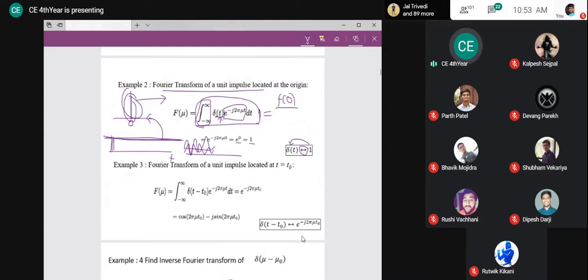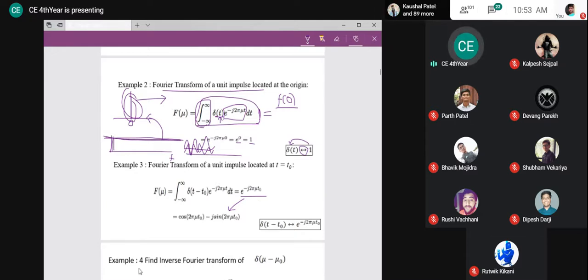Now, the result that you have just calculated has another representation of the same thing, since the exponential can be represented in terms of sine and cosine. If you want to represent it that way we will come back to this point. Otherwise, you can understand this very well. So this is the Fourier transform of an impulse located at t0.